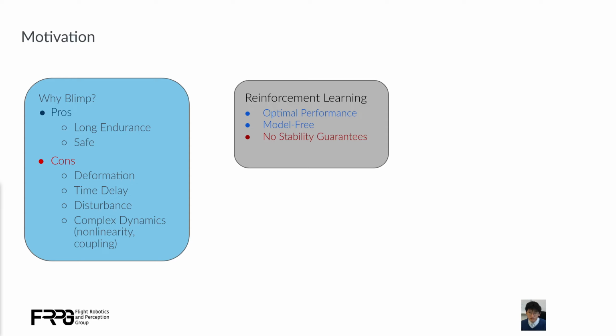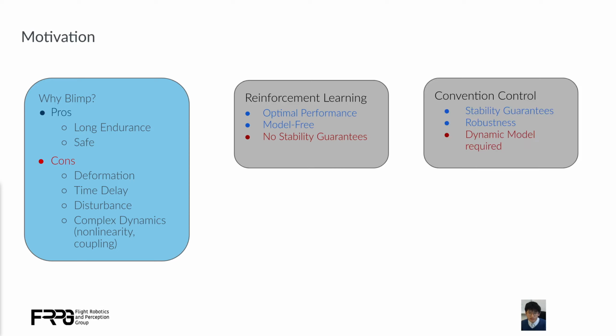Reinforcement learning is a novel learning-based approach. The RL agent can increase control performance from the interaction data. Since it does not require any dynamic model, we can avoid time-consuming system identification. However, the RL framework does not provide any control stability guarantees, which makes it dangerous and impractical for real-world applications. On the other hand, the conventional control approach can not only provide stability guarantees, but also attenuate noise and disturbance in an effective way. Yet without a well-parameterized dynamic model, it is usually difficult to apply such an approach.